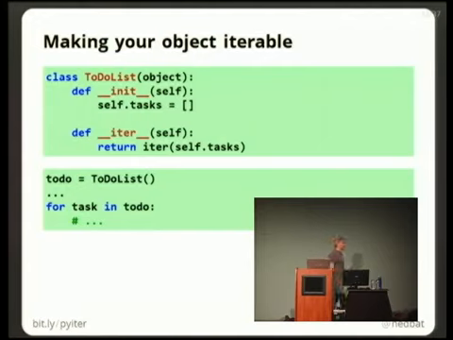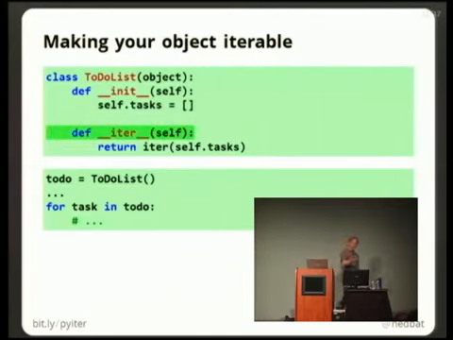How do you make your own objects iterable? So going back to, for instance, the spreadsheet case, it had a cells method on it. We're going to make a to-do list here. We're not really going to make it, it's got almost no code in it. But let's say we have a self.tasks attribute, which is a list of these task objects. The way you make an object iterable is you implement the dunder-iter method.